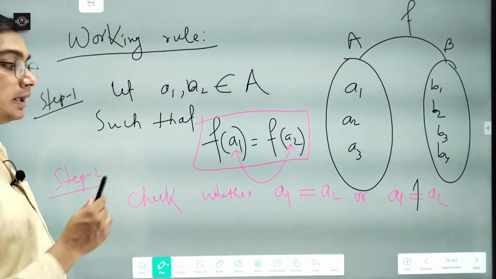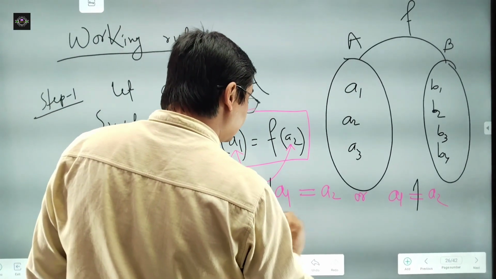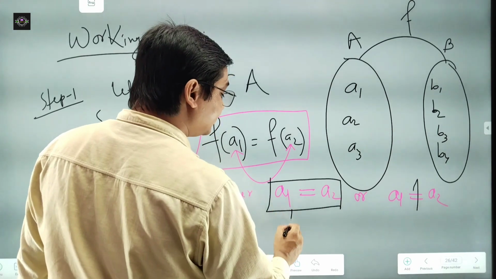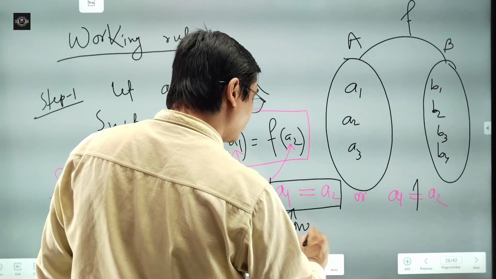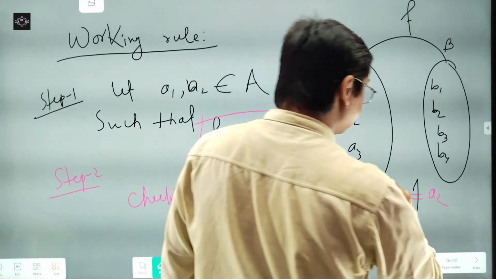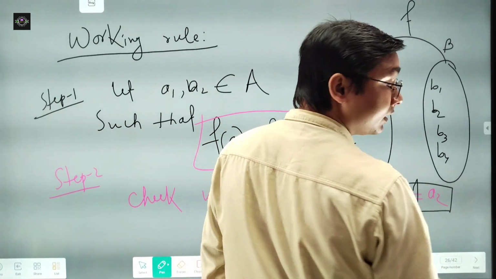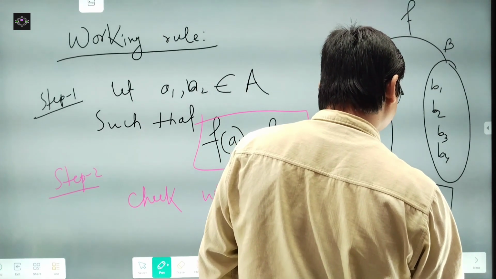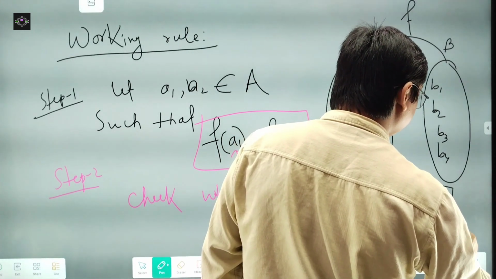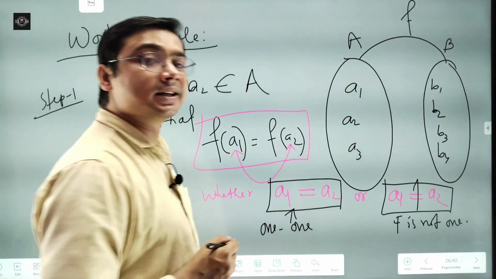If a1 is equal to a2, then we call f one-one. And if a1 is not equal to a2, then f is not one-one. So this is the working rule.